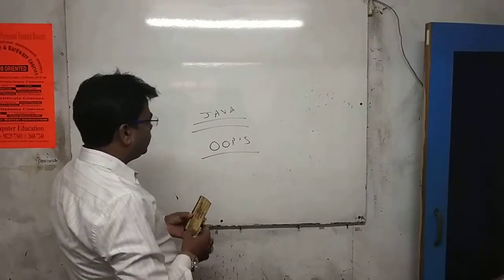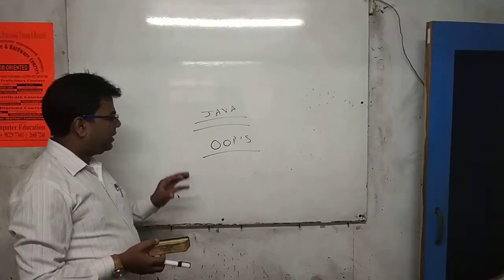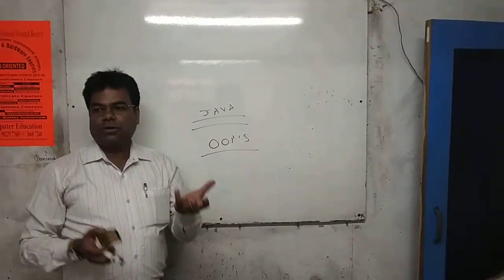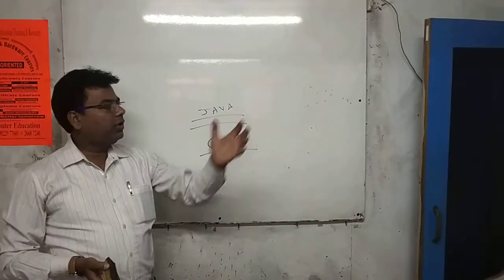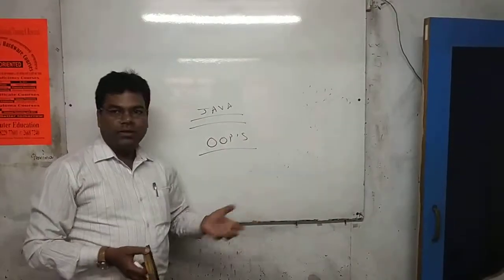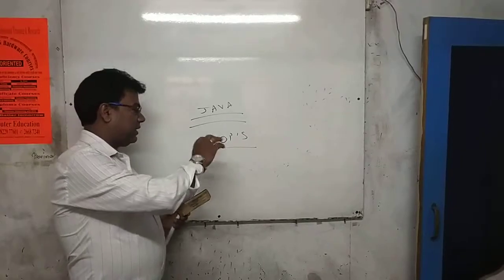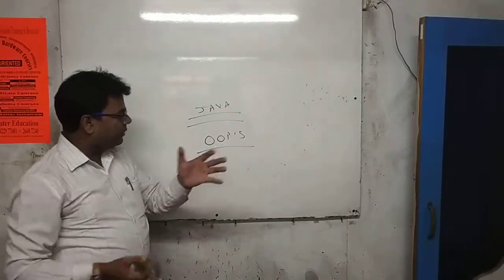Fine. So what does object mean? In object-oriented programming, we are dealing with objects. We can create a class and then we can create an object, and you can deal with the object later.